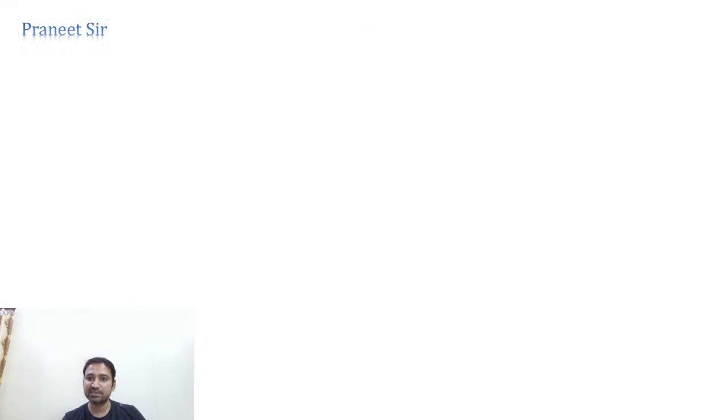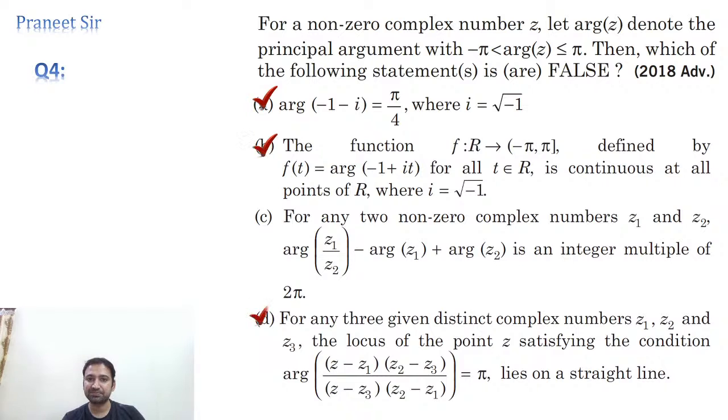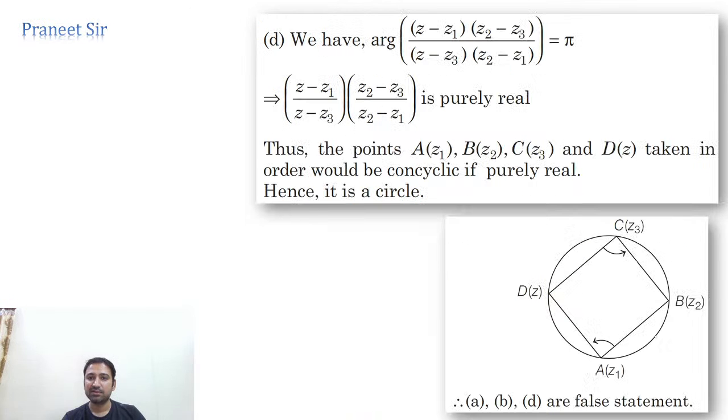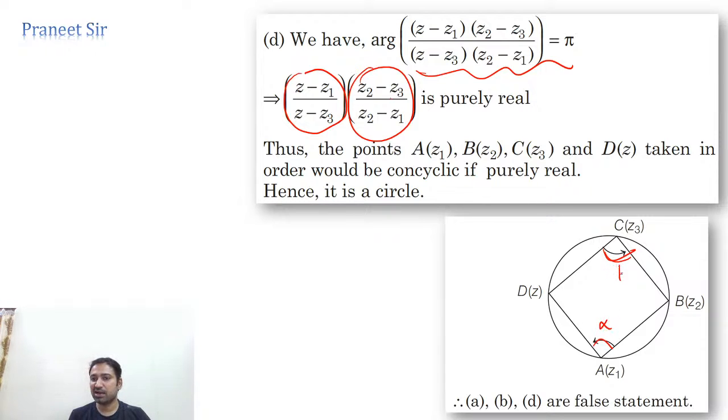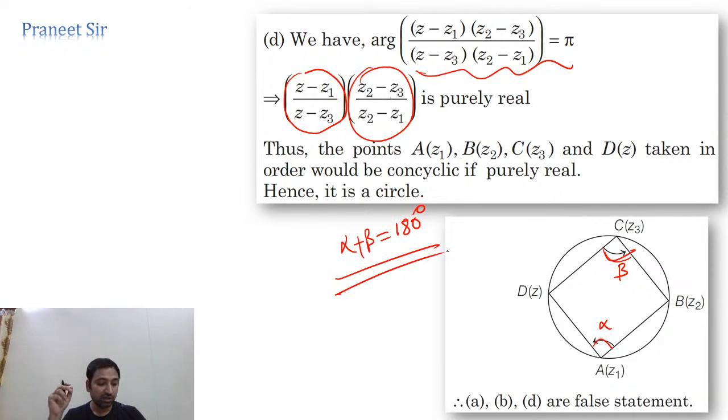Okay, so let me discuss this one with the diagram, guys. Yeah, this is a diagram. So this is what he gave. This is nothing but the argument, this angle, and the argument of this is nothing but this angle. So the sum of the arguments is 180 he gave. That means if this is alpha and this is beta, finally he is giving alpha plus beta is equal to 180 degrees. That is a condition for concyclic.